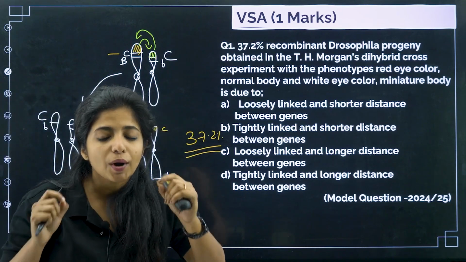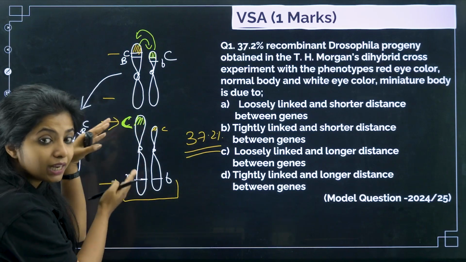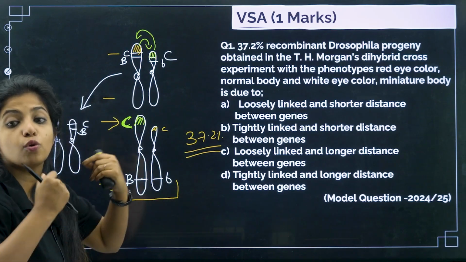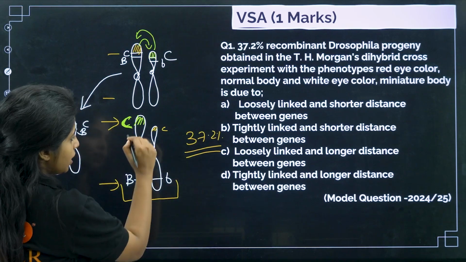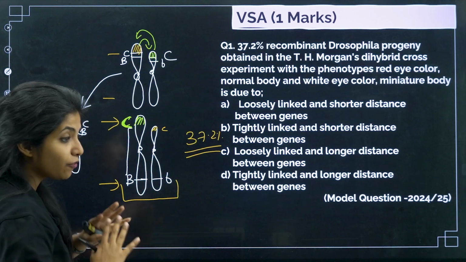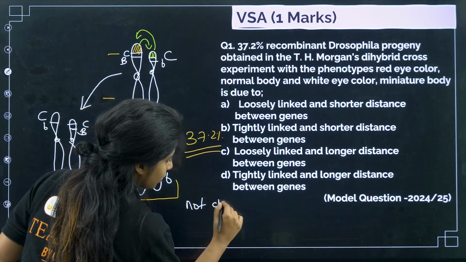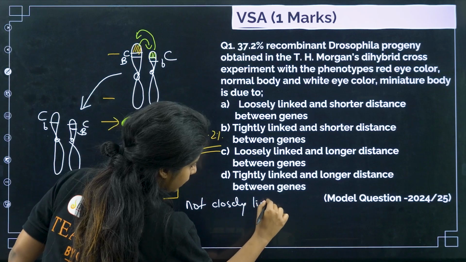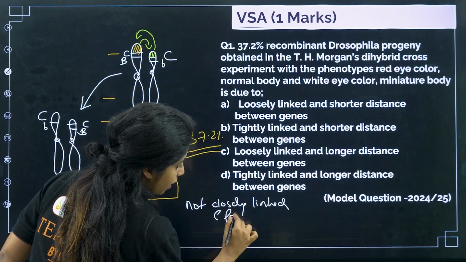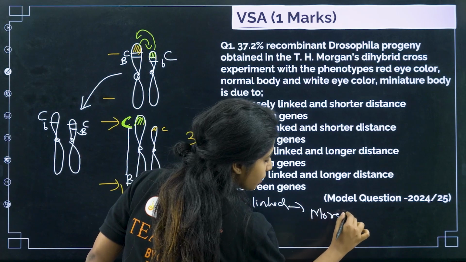So basically, what do you understand from this? If the genes are not closely linked, they will show more recombination. This is what you mean by linkage. If I say that they are not closely linked, that they are far from each other, that means they will show more recombination.